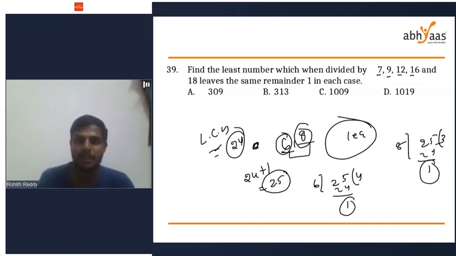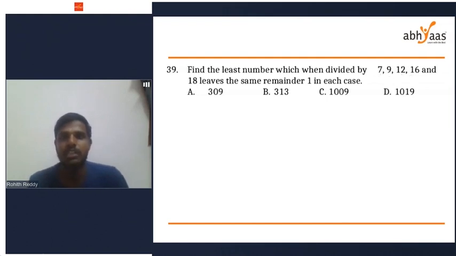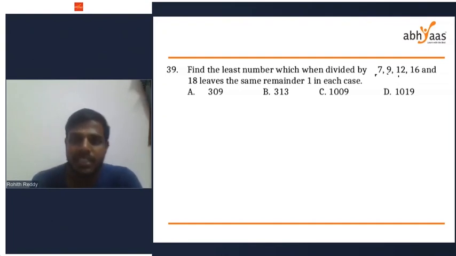So the least number which leaves a remainder 1 in each case means their LCM plus that remainder. So the question here is, what is the least number which when divided by 7, 9, 12, 16 and 18 leaves the same remainder of 1 in each case? Forget about the remainder first. What is the least number which is divisible by 7, 9, 12, 16 and 18? Their LCM, right? 7, 9, 12, 16, 18.